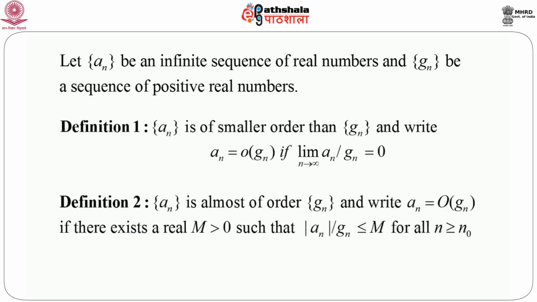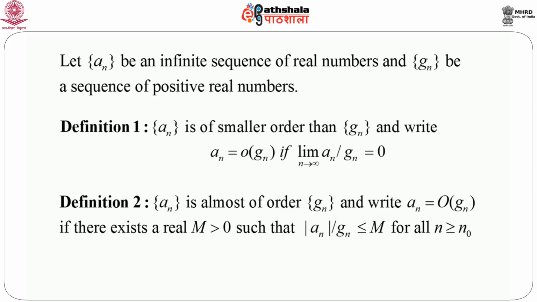First, consider a_n to be an infinite sequence of real numbers and g_n a sequence of positive real numbers. The first definition is that the sequence a_n is of smaller order than g_n, and we write a_n = o(g_n), if the limit as n goes to infinity of a_n by g_n equals 0. Whenever we write this, we should think in terms of the ratio a_n by g_n, and if this limit goes to 0 as n goes to infinity,